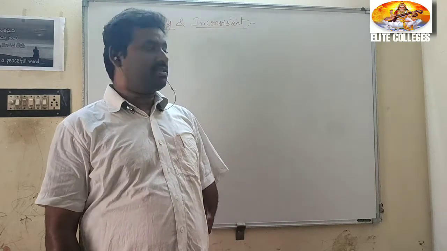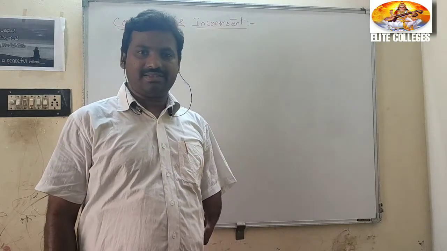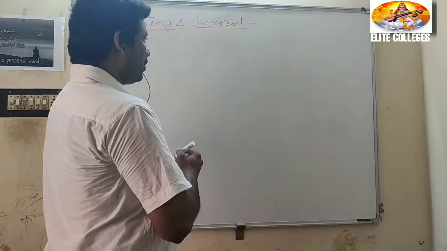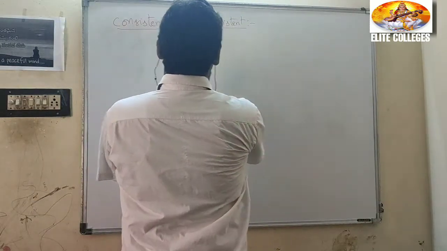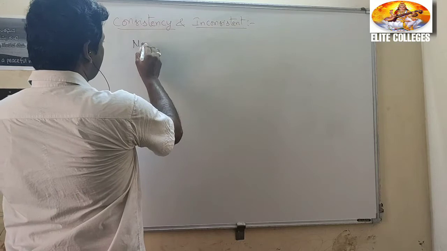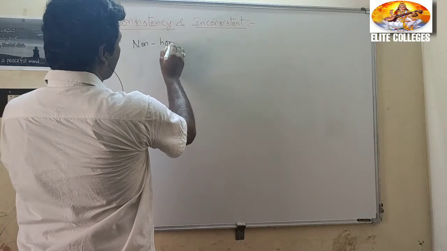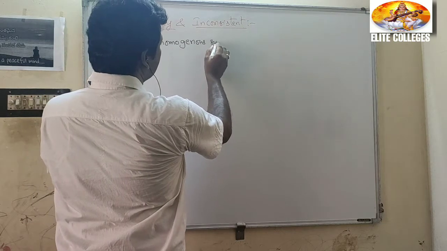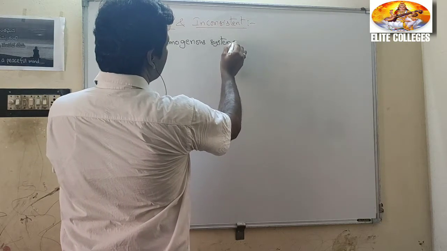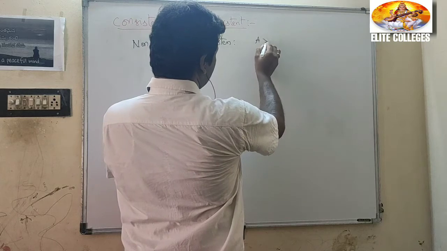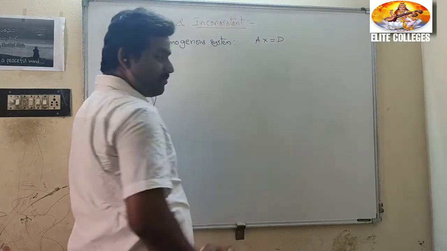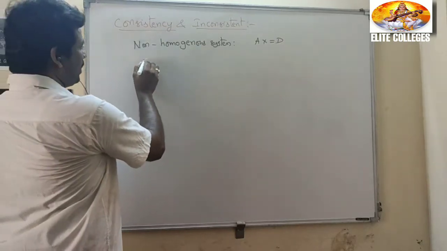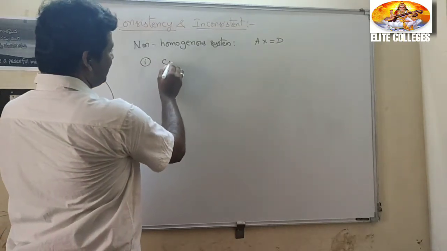Right students, today we will discuss consistency and inconsistency for a non-homogeneous system. What is a non-homogeneous system? Ax equal to d. So for this system, we have consistent.